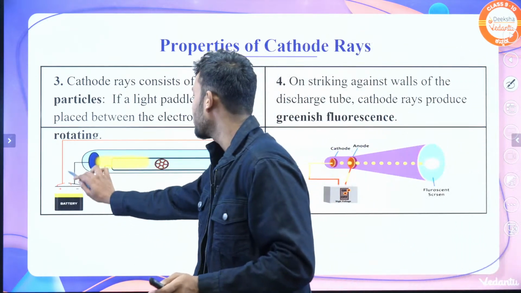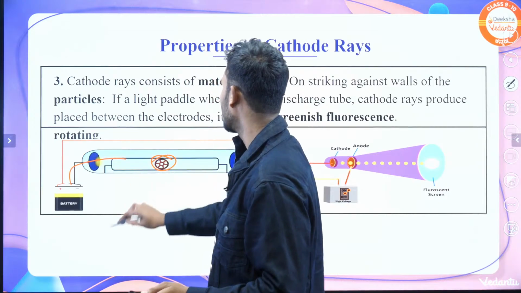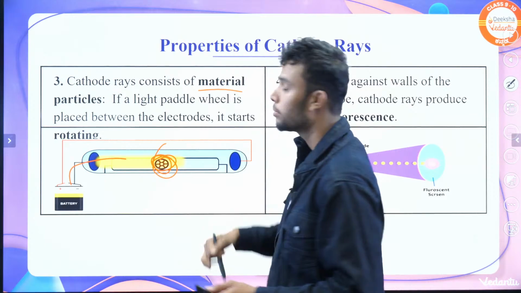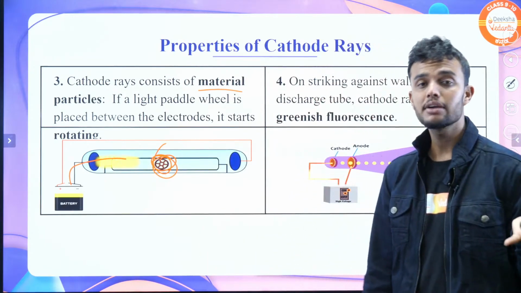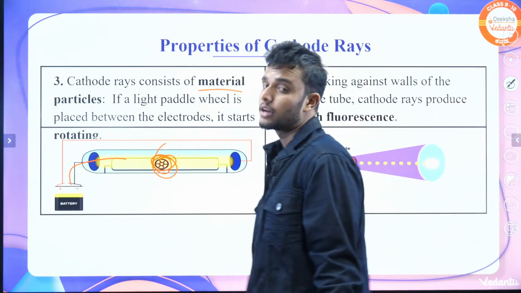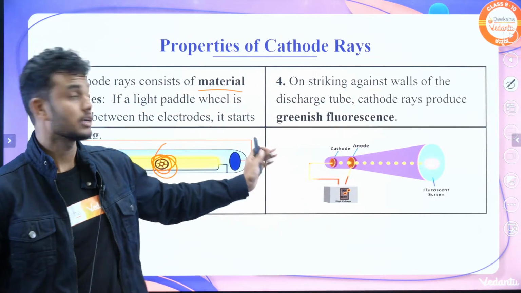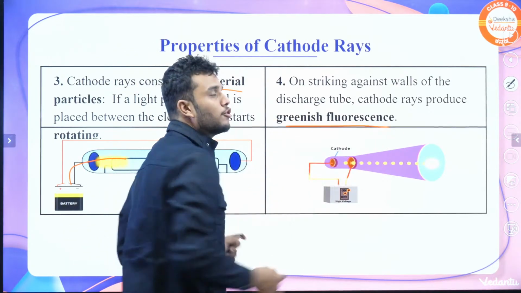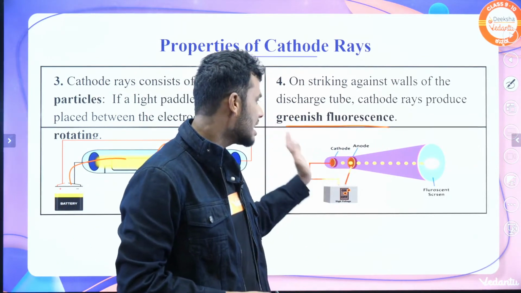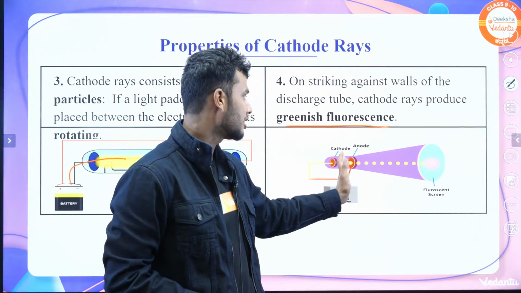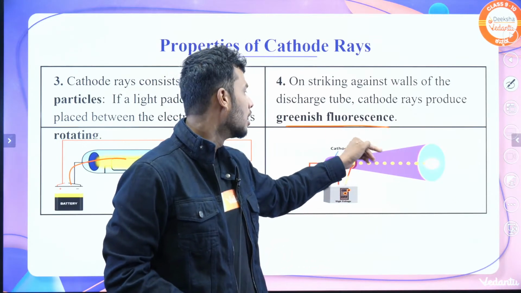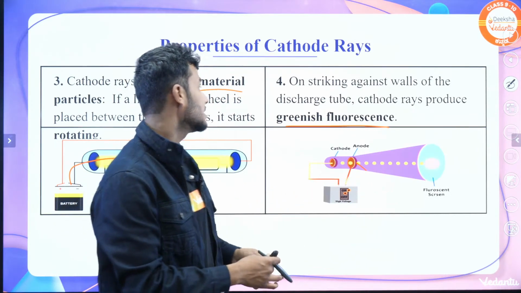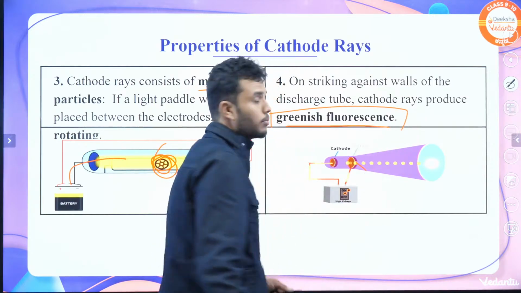Third point, if you pass cathode rays like this, the wheel rotates. Cathode rays consist of material particles. We already know cathode rays consist of electrons, negatively charged particles, and it is also a material particle. And next one, greenish fluorescence. If the cathode rays bombard a wall, we already know a fluorescent glow comes, but it is a greenish fluorescence color.